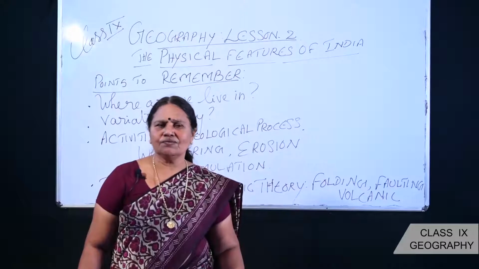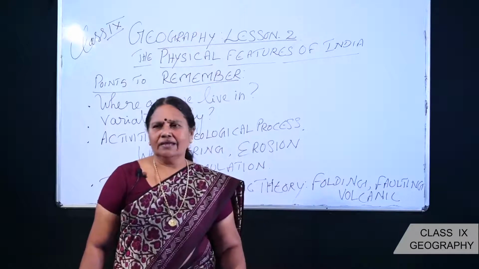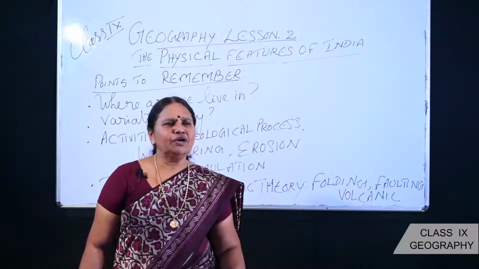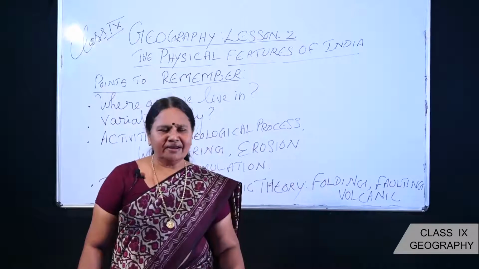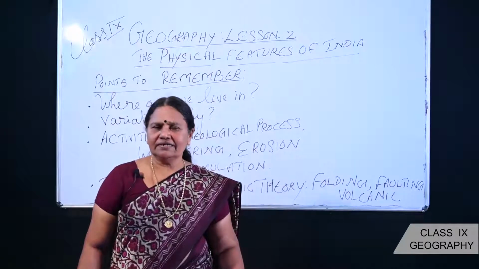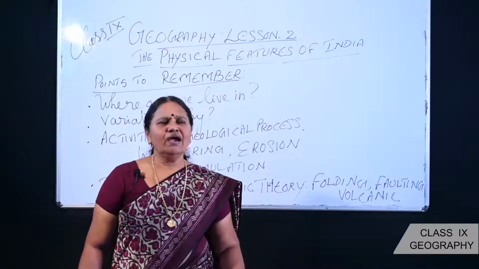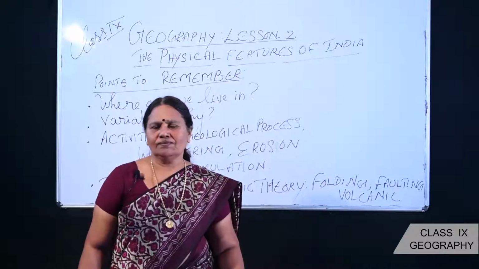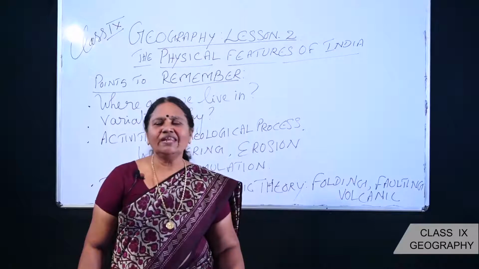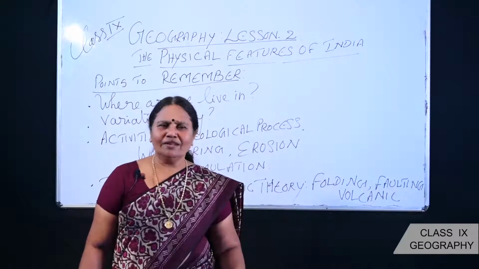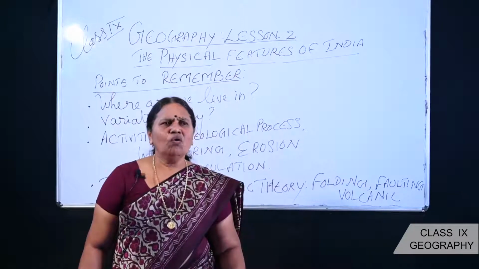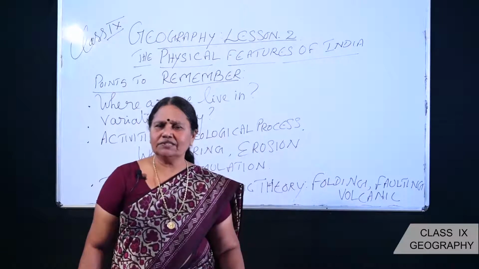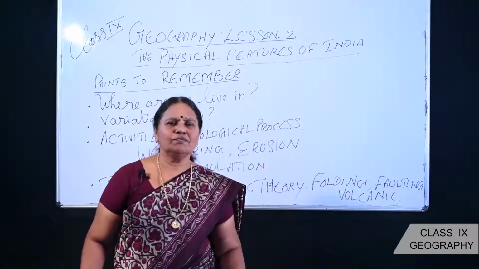Why such variations? And again, in India we have different types of soil ranging from alluvial, black, red, laterite, desert and mountain soil. So India is a land of 6 types of soils. India is a land of variations, a land of pluralism, a land of complexities. Okay. How are we getting all these different types of physical features? What are the reasons responsible for that?